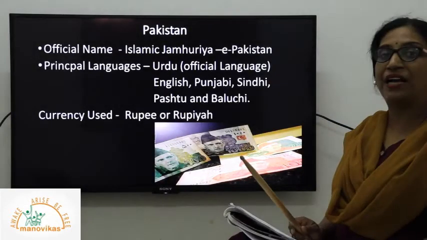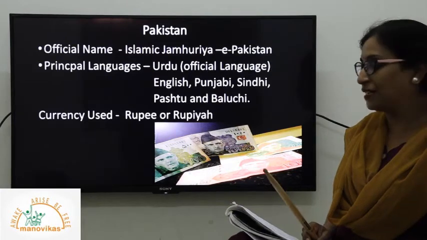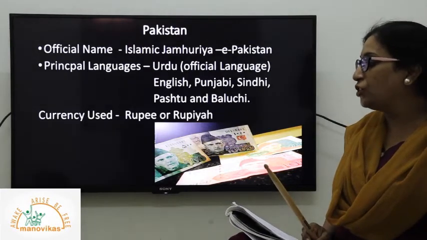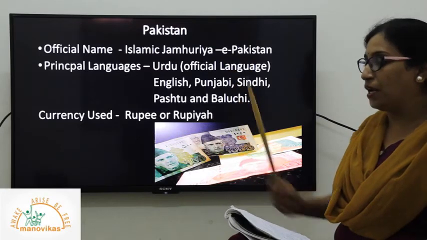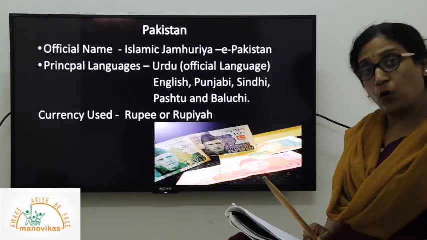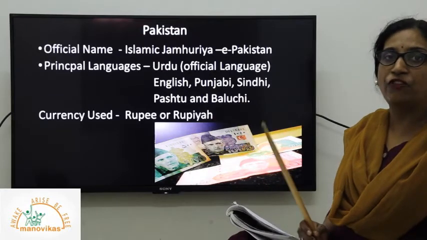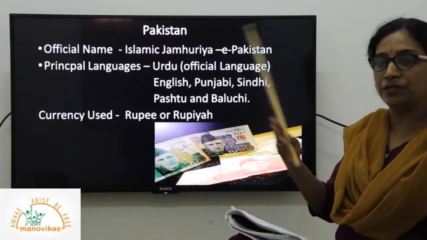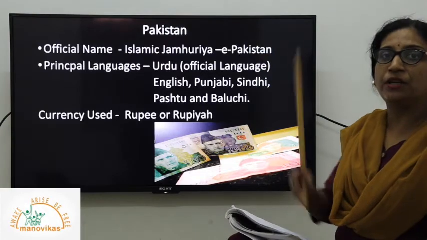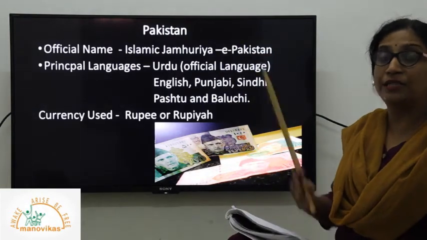Now, the official name of Pakistan, although we refer to it as Pakistan, is Islamic Republic of Pakistan. Languages spoken: the official language of course is Urdu, because the majority religion practiced is Islam, it is an Islamic country.